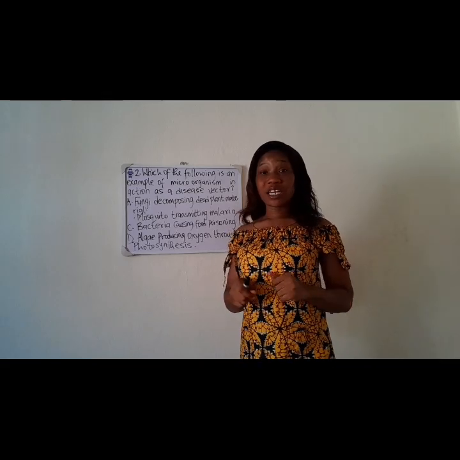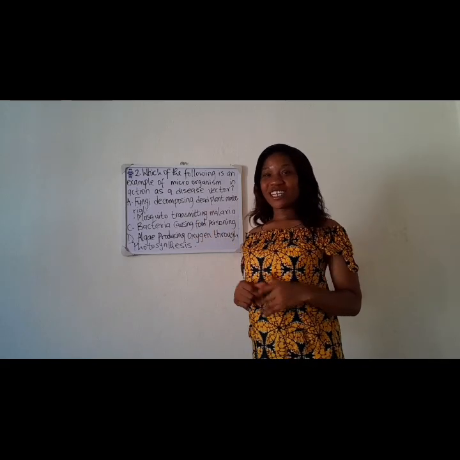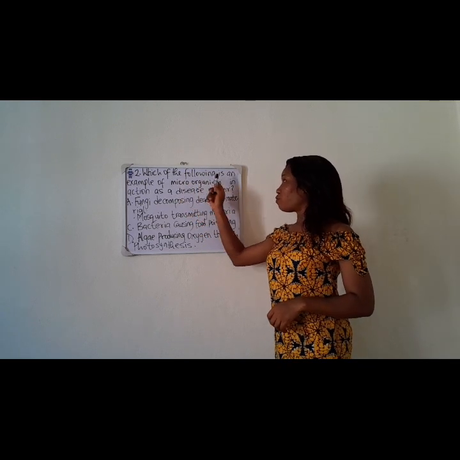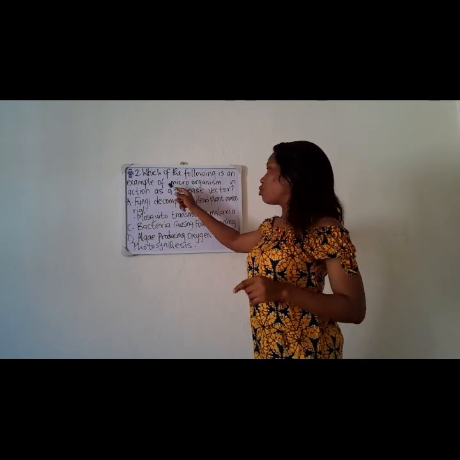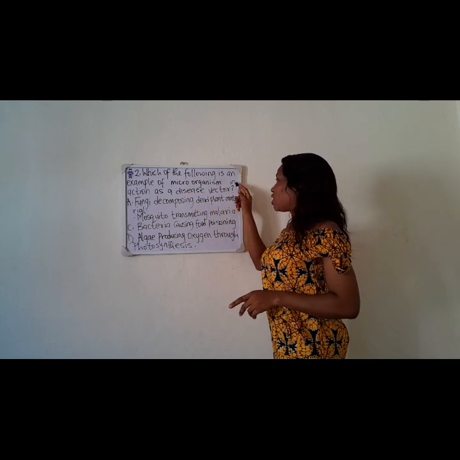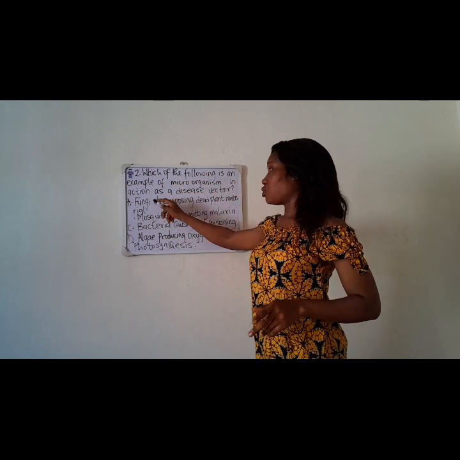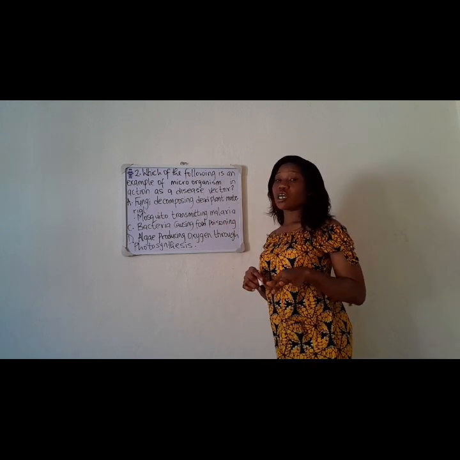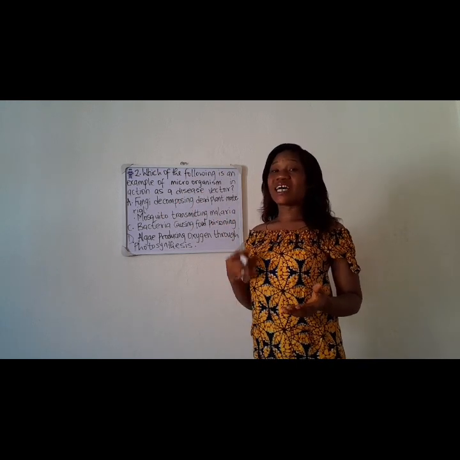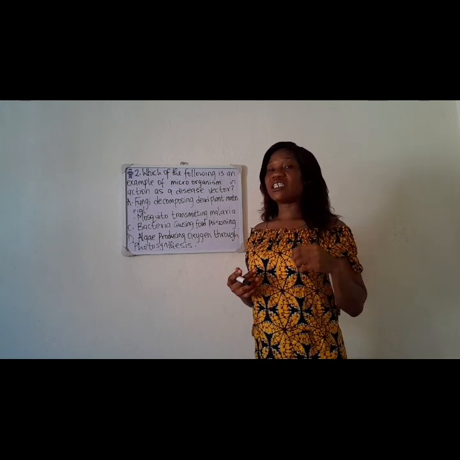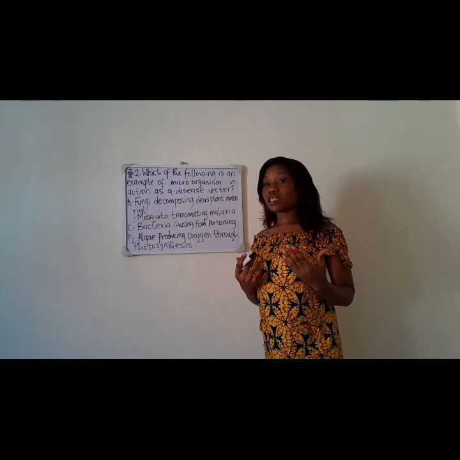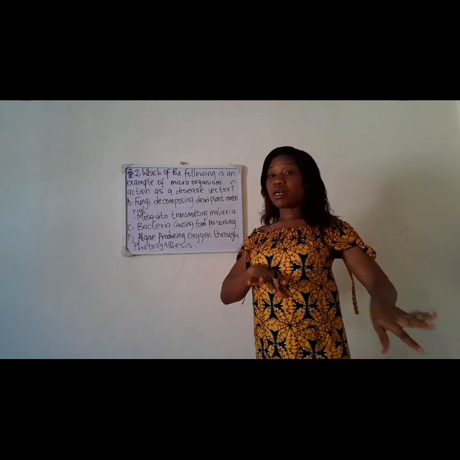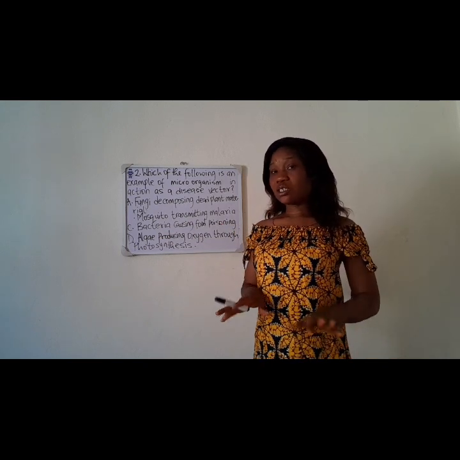Let us dive right into question number 2. It says, which of the following is an example of microorganisms in action as a disease vector? So they are concerned with those that are microorganisms and at the same time disease vectors. Remember what a disease vector is. It's not just about being a microorganism, but it has to be a disease vector, meaning it has to be an animal or an insect that carries a pathogen that causes that disease. That is what a vector is.